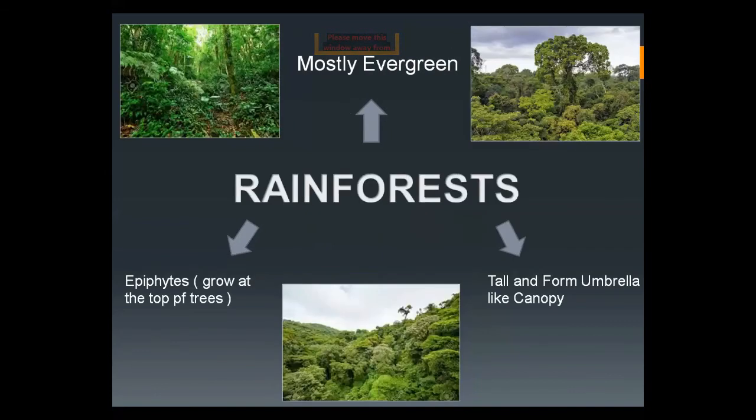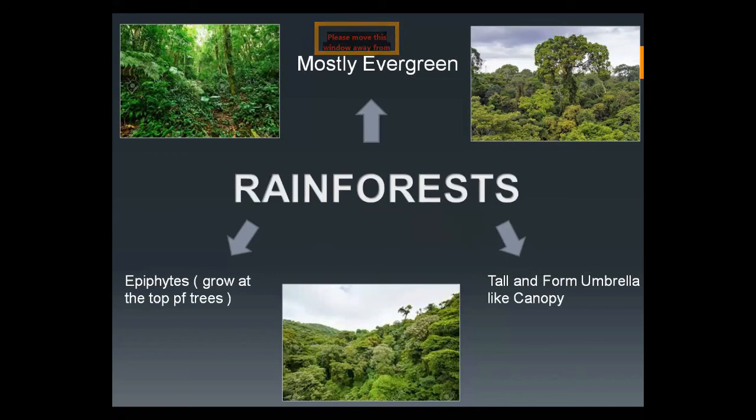The next adaptation is the rainforest plants. Rainforest is the forest which receives continuous rain and the plants are mostly evergreen. That's why the plants grow tall and they make an umbrella-like canopy.